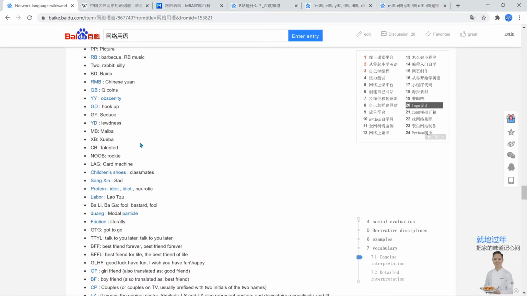XB is pretty funny. XB stands for 学霸, and that's a very cool term because 学霸 actually refers to a specific type of person who is at the top of their class and actively makes it harder for their peers. Now, the term is kind of loose, right? There are certain people who are geniuses that make the class harder. But with Chinese classes, most of the time, I think they're graded on a curve, or at least back then they used to be graded on a curve.